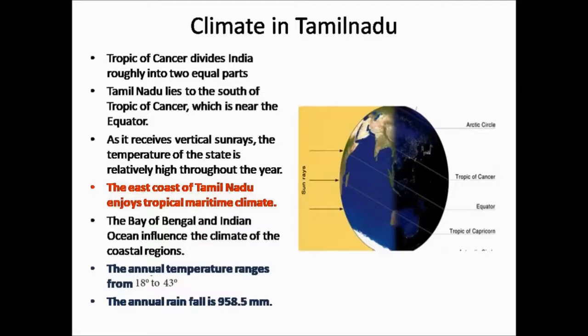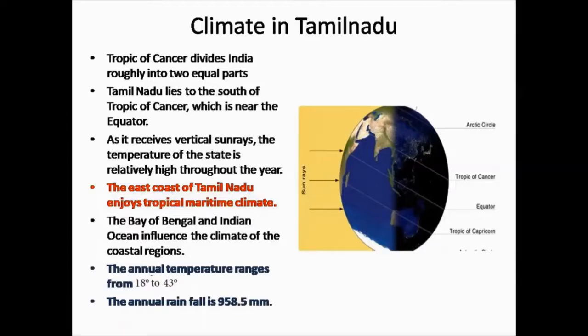And next to the equator, that is above the equator, you have the Tropic of Cancer. This Tropic of Cancer divides India roughly into two equal parts. Tamil Nadu lies to the south of Tropic of Cancer. So that is below the Tropic of Cancer lies the state Tamil Nadu, which is near the equator.